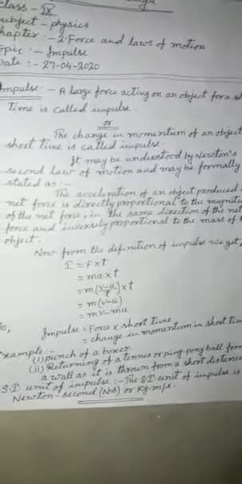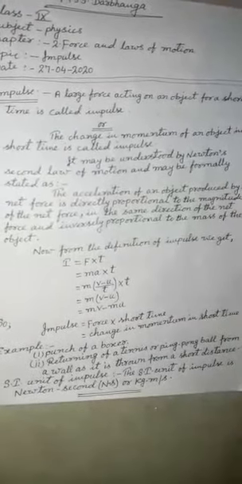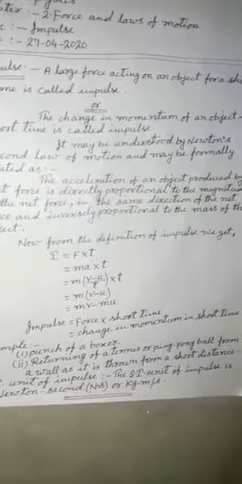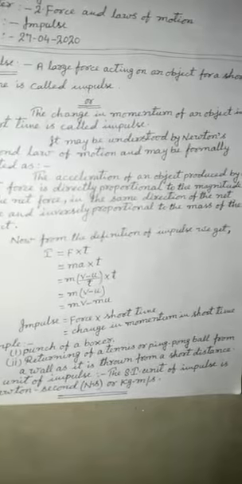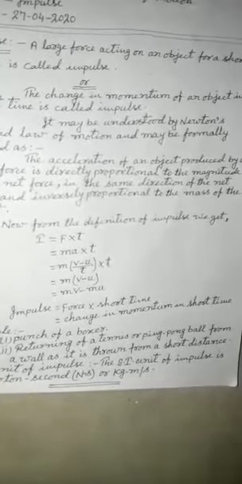But we have to observe for how many seconds that ball lies on the wall. It is very less duration, very less time is there. Means that ball exerts impulse on the wall.